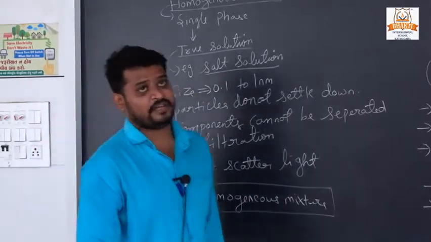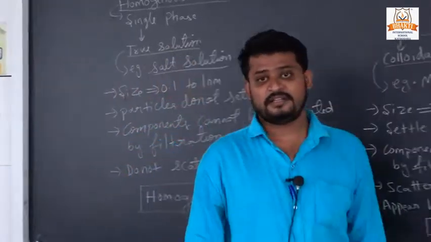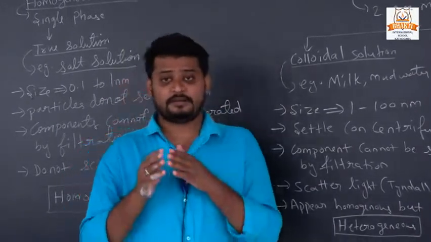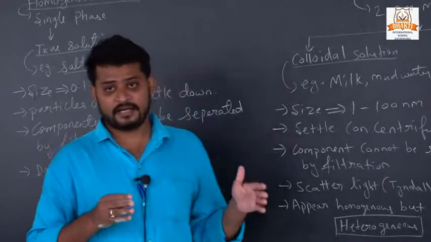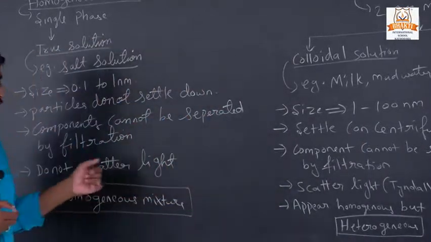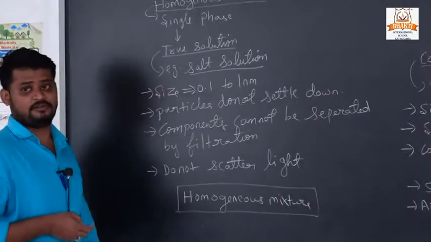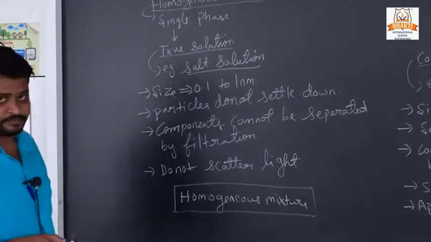light. It means if we take a homogeneous mixture and pass light through it, the light fully passes through, so it doesn't scatter in any direction. These are the properties of homogeneous mixture.